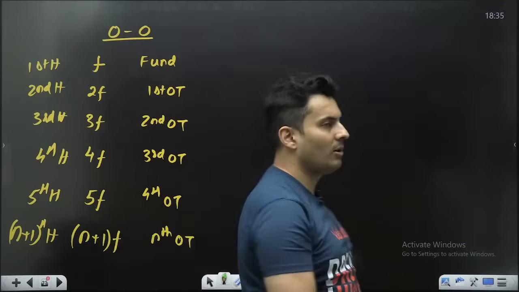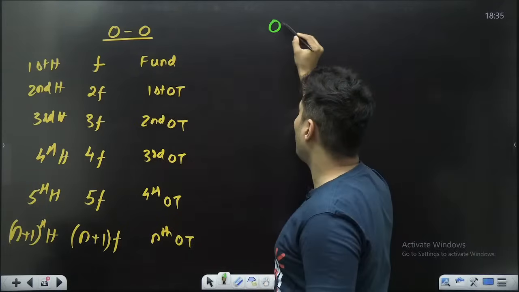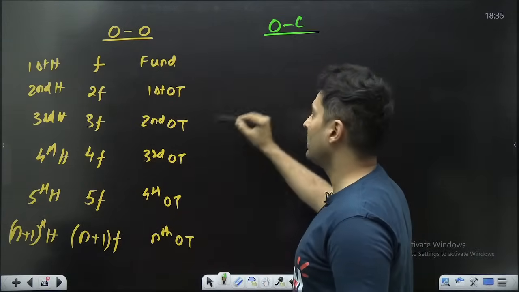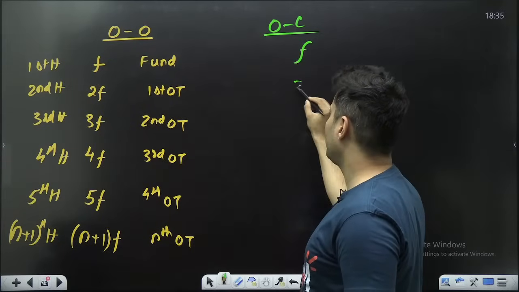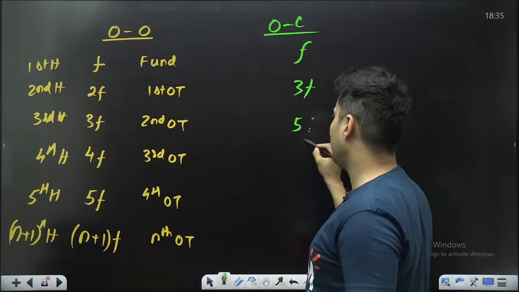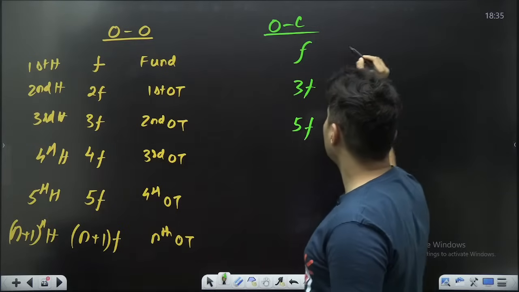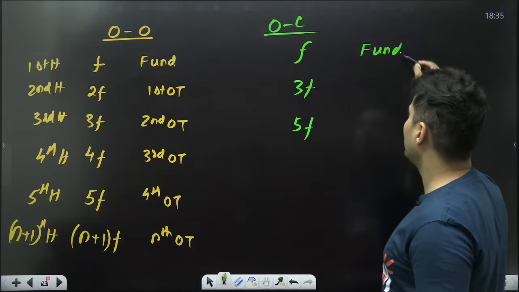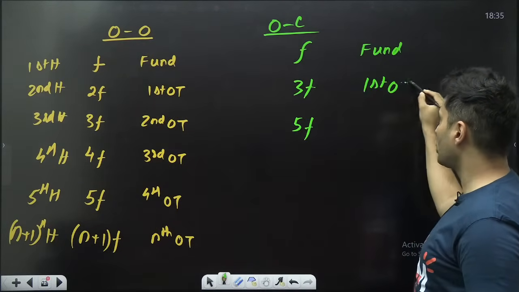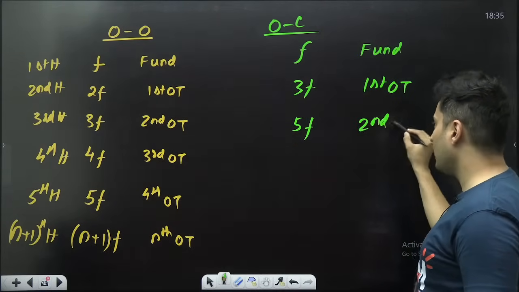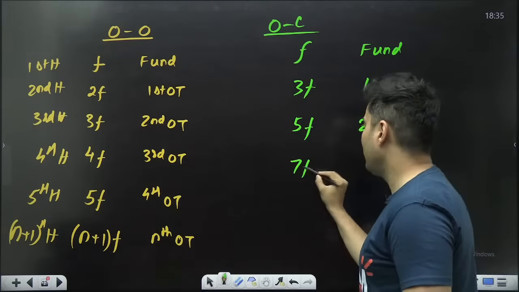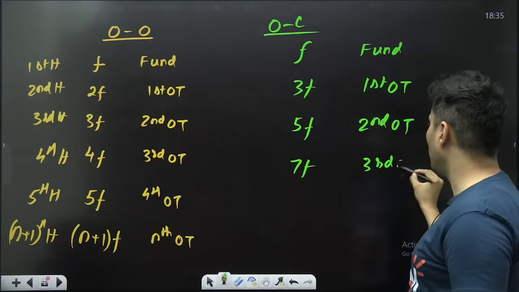Same logic you can also apply for a pipe which is open on one side and closed on one side. So F, 3F, 5F, like that it will be there. This is your fundamental frequency. This is your first overtone. This is your second overtone. So 7F will be your third overtone.